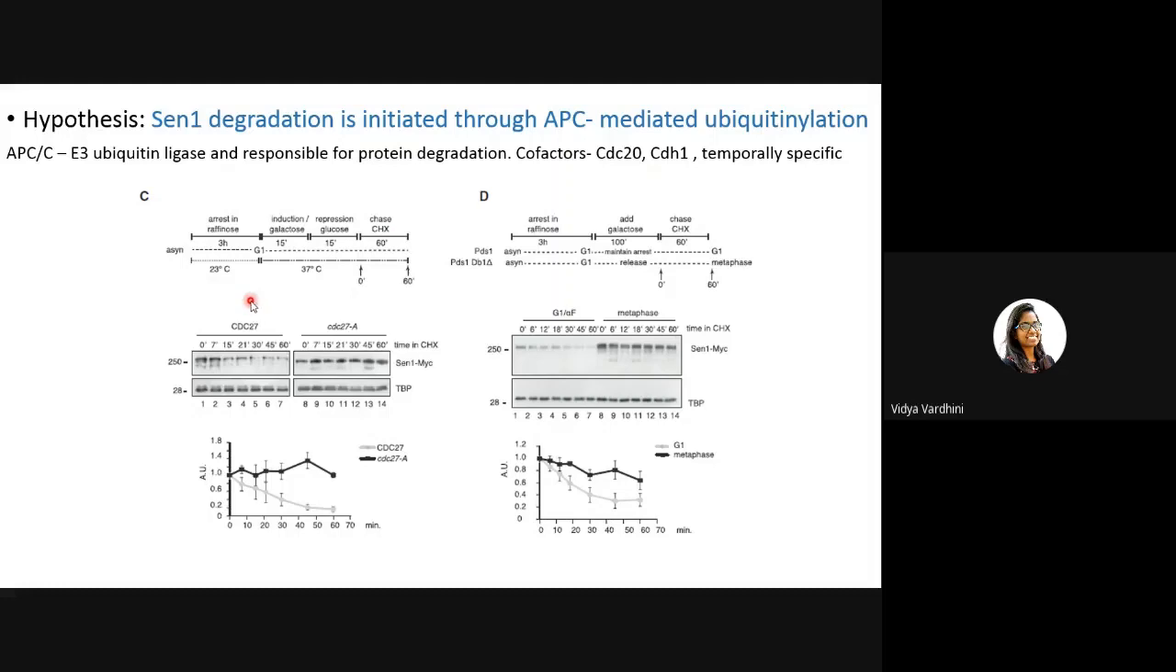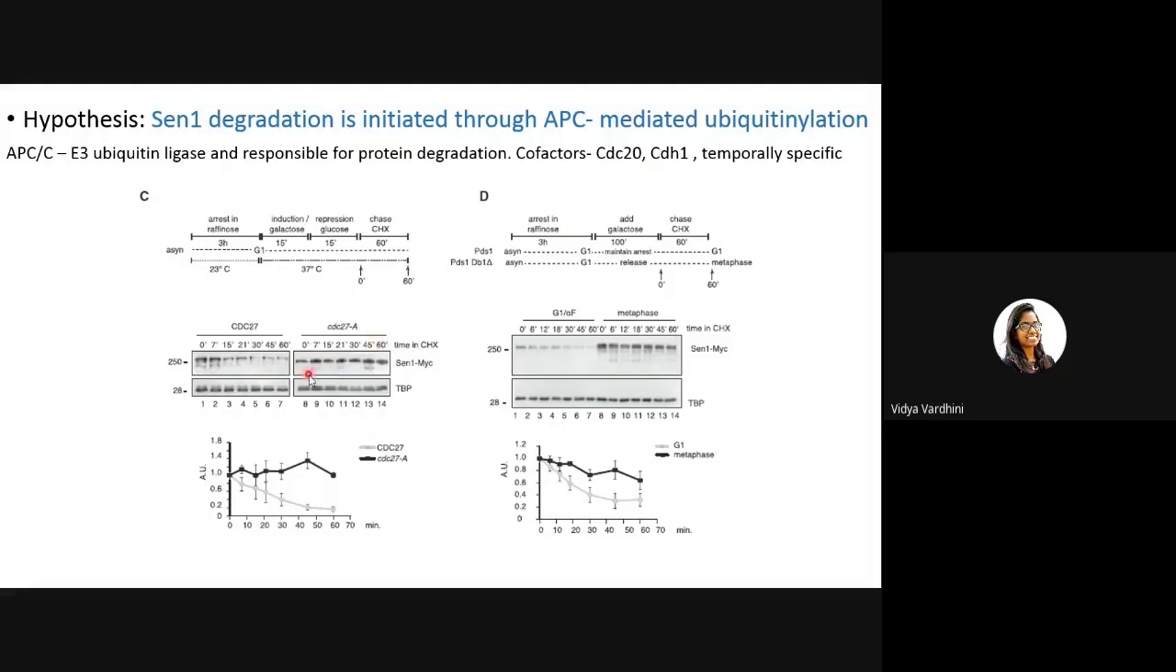So they've done these experiments in an APC temperature-sensitive mutant, that is CDC27. So now this is the wild type cell and this is the mutant cell. This is a mutant of APC, right? Now in the wild type cell, you would obviously observe the trend of decreasing SEN1 in G1, and then again it would increase later.